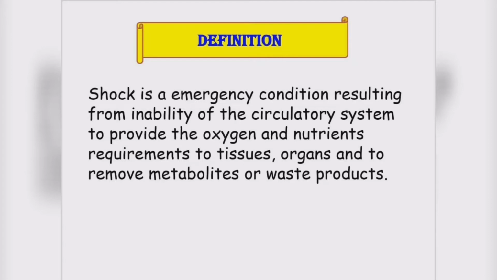And one more problem, there will be a problem with the removal of metabolites or waste products. So shock is an emergency situation. We need to be very alert, expert and skillful while providing the care.